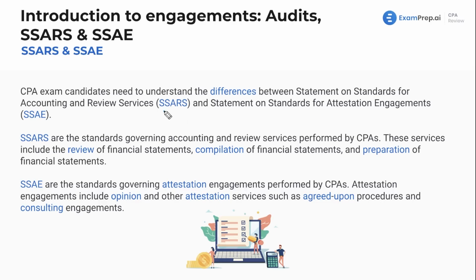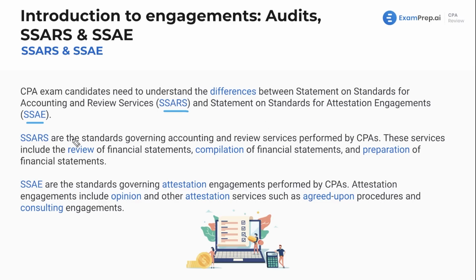Definitely understand the differences between SARS engagements and SSAE engagements. SARS stands for Statement on Standards for Accounting and Review Services, so see where a review might fall under. And then Statement on Standards for Attestation Engagements. We'll talk about what attestation means as well. You also, and we'll see this in charts and graphics, want to memorize the engagement types that fall under